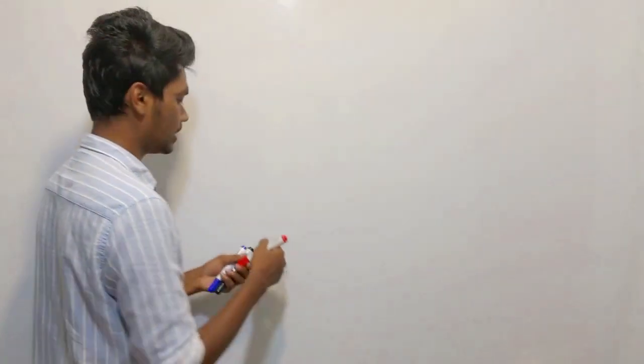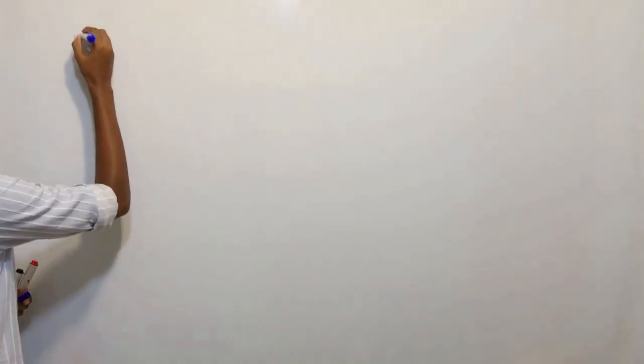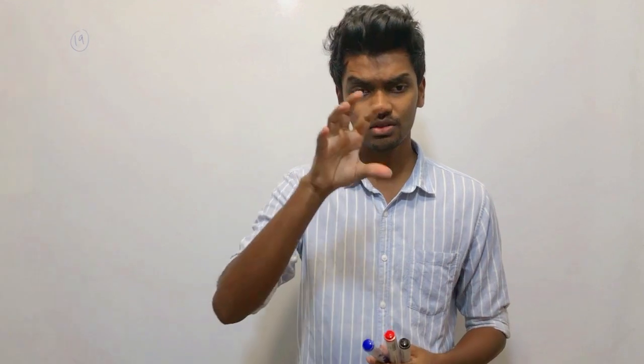Next, what we have to discuss is the 19th question. In the 19th question, they have given you four uniform metallic rings with different radii, placed as shown in the figure. You have to find the center of gravity of the system.